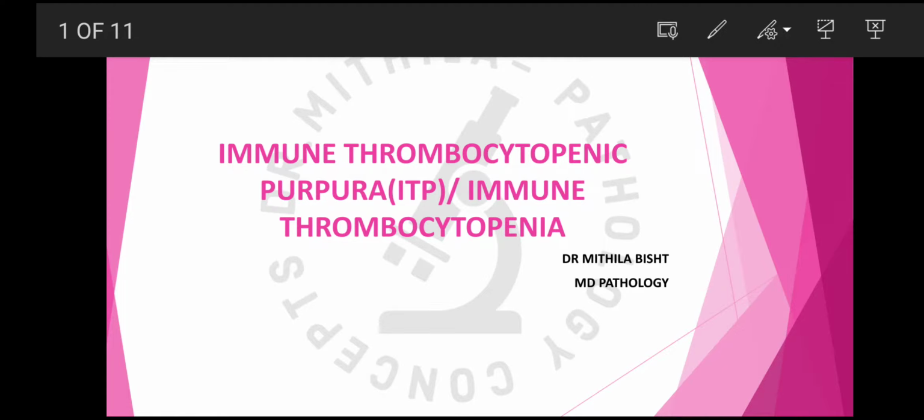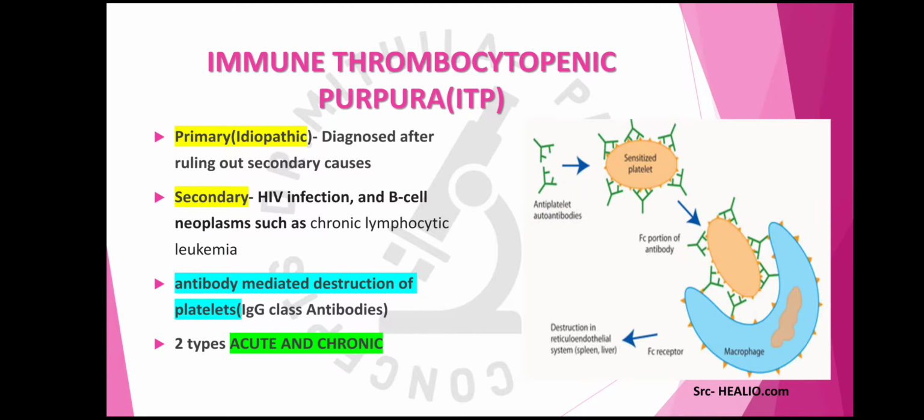Hello everybody. So this is a short and important topic that I am taking today, which is immune thrombocytopenic purpura (ITP), also known as immune thrombocytopenia. ITP, as it is commonly known, can be either primary or secondary, and in ITP there is autoimmune destruction of the platelets. The antibodies are formed against the platelets. Generally they are IgG class antibodies. This is important for MCQ.